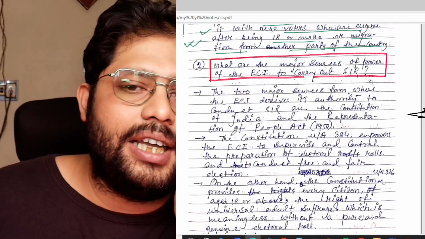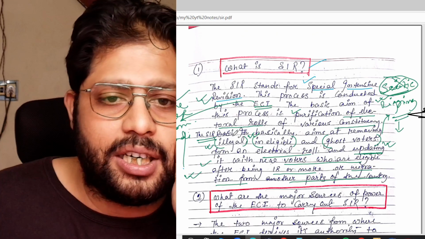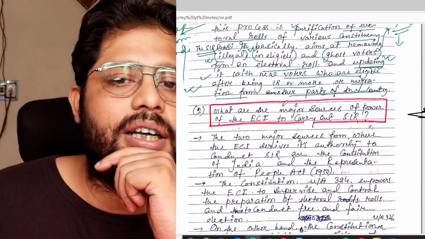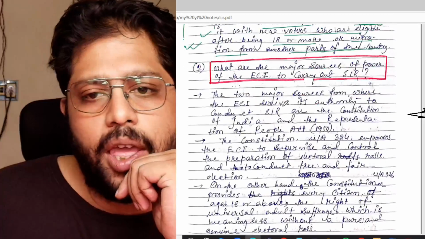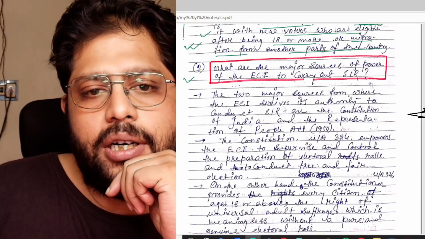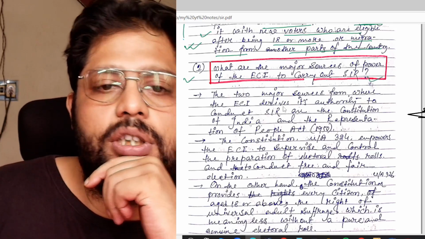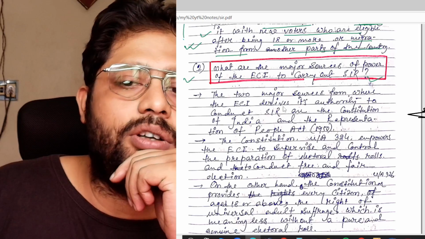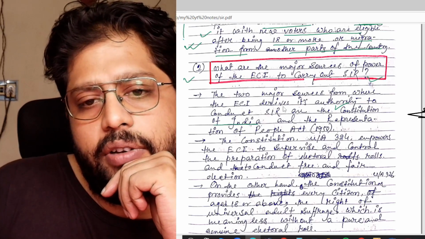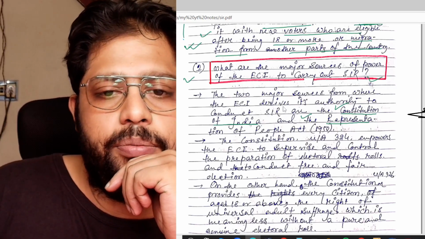So now the second thing is we have already known that it is the ECI, Election Commission of India, who is empowered to conduct this SIR. But the question is where it gets lots of power to do this from. So now we are going to see what are the major sources of power of the Election Commission of India to carry out SIR. The two major sources from where the ECI derives its authority to conduct SIR are the Constitution of India and the Representation of the People Act 1950.